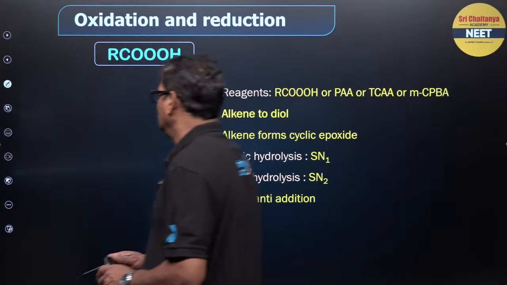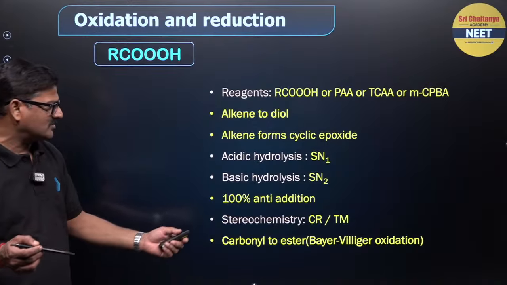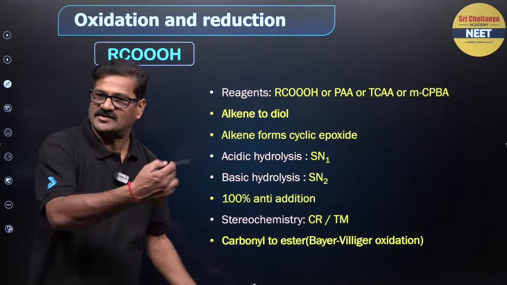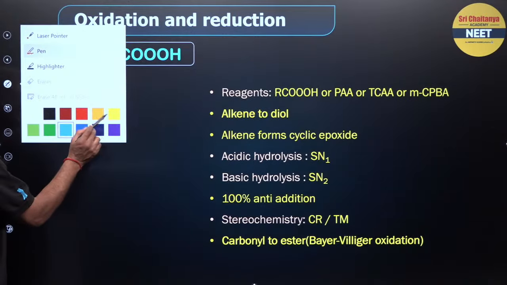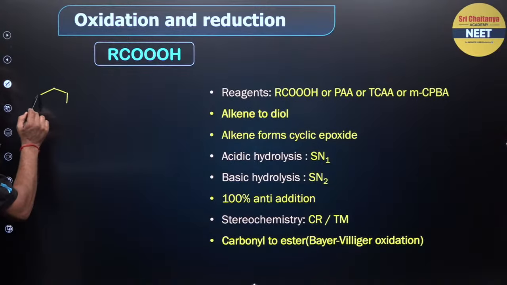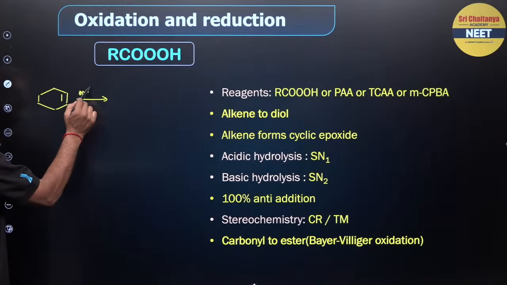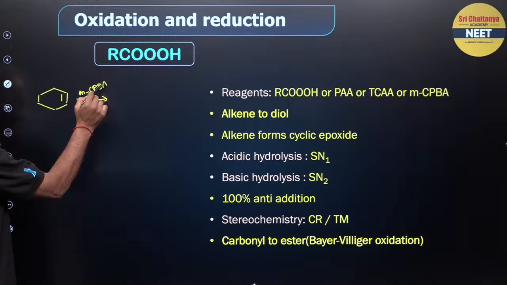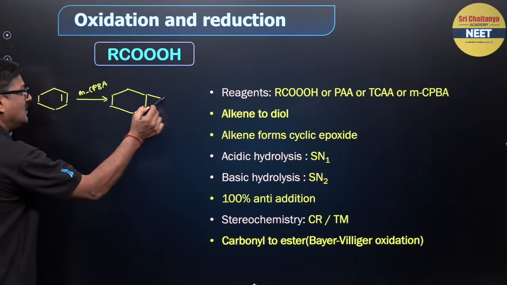And look at this, and stereochemistry CMTR. Carbonyl to ester is Baeyer-Villiger oxidation, which I will show in the next slide. And you can see this is an alkene. When you use MCPBA here, you are going to get an epoxide, a cyclic ether.